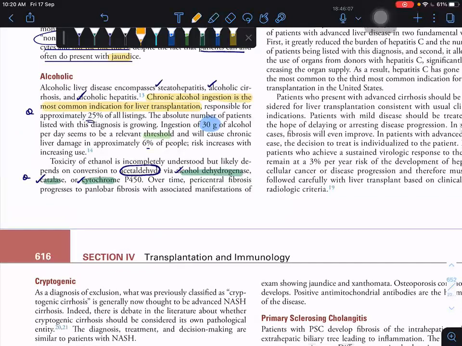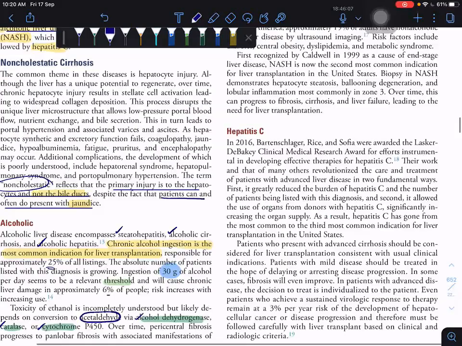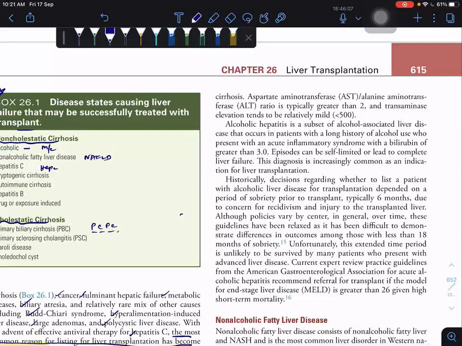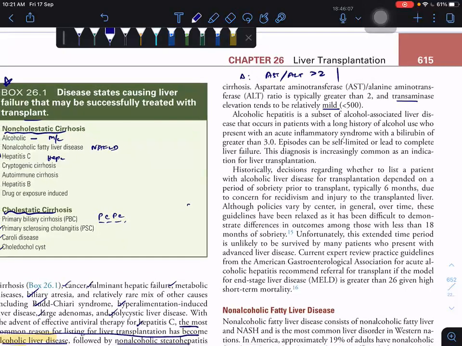These are the three spectrum we have seen. In that, we'll see about cirrhosis. Alcoholic cirrhosis first. How will you identify alcoholic cirrhosis? Laboratory value: AST divided by ALT greater than 2, or the transaminase level is relatively mild. It indicates that the liver is going towards fibrosis, that is cirrhosis.